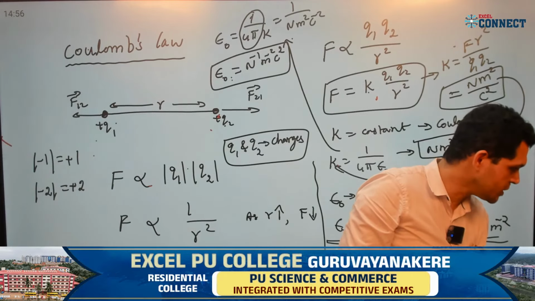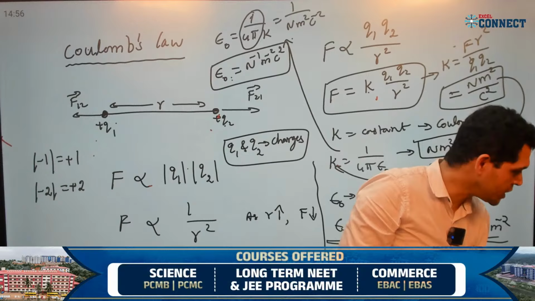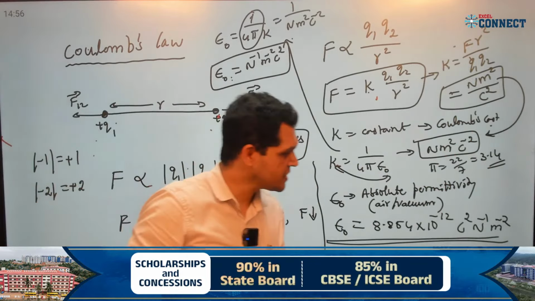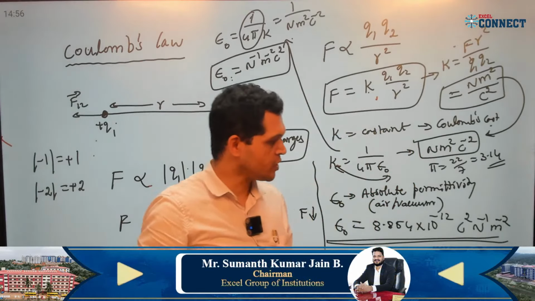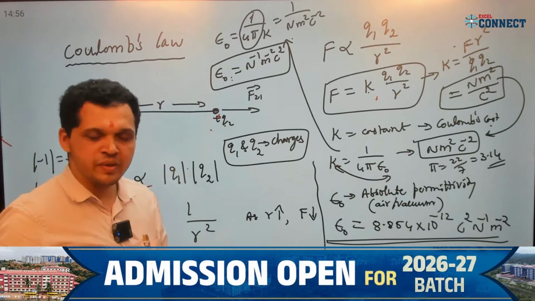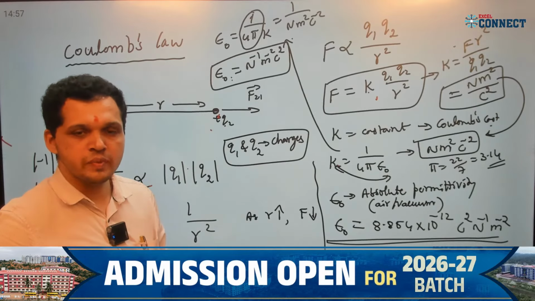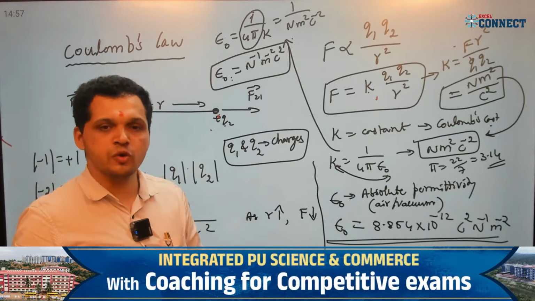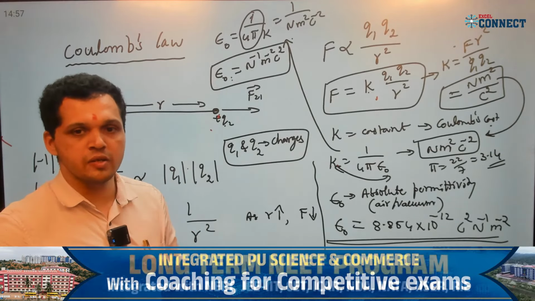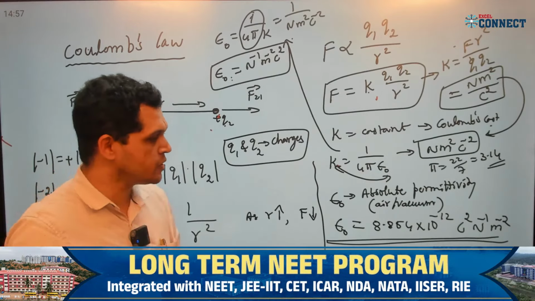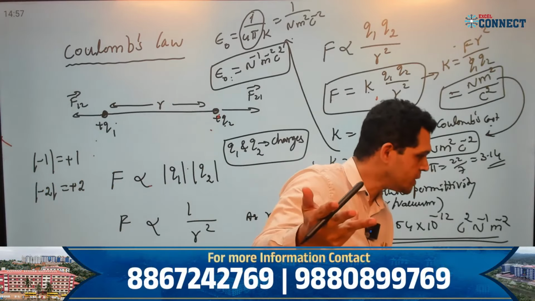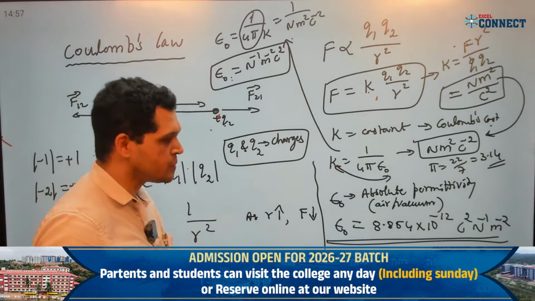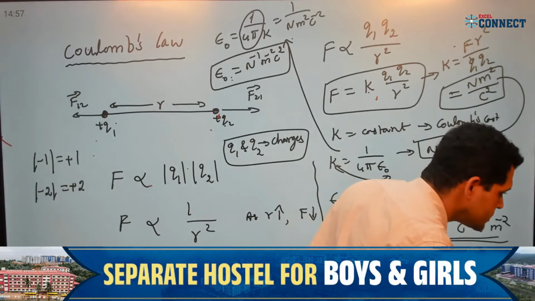One of the students is asking, what is your qualification? See, I have done MSc and PhD. The PhD was in collaboration with ISRO, where I worked on solar cells. I did my PhD in the solar cell field. You are asking about my qualification; better you ask physics questions. If you have any physics doubts, better you ask that.